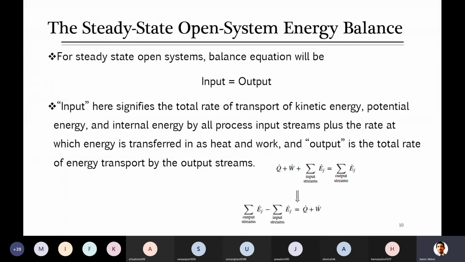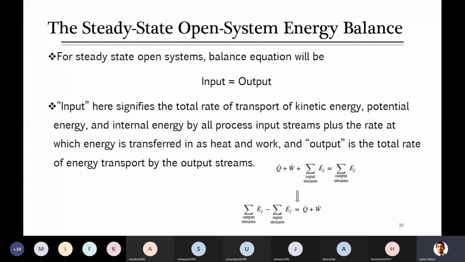We take the energy in the form of kinetic, potential and internal energy, which is represented here with the general term E. We can rearrange it as output minus input. This is the sum of all input streams. If it is only one stream, the summation will not apply, but if there is more than one stream, we have to add their energy for input streams as well as for output streams. So that's equal to Q plus W.